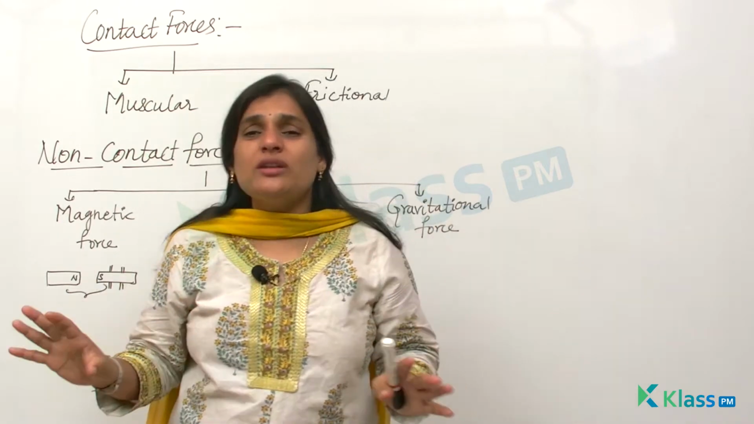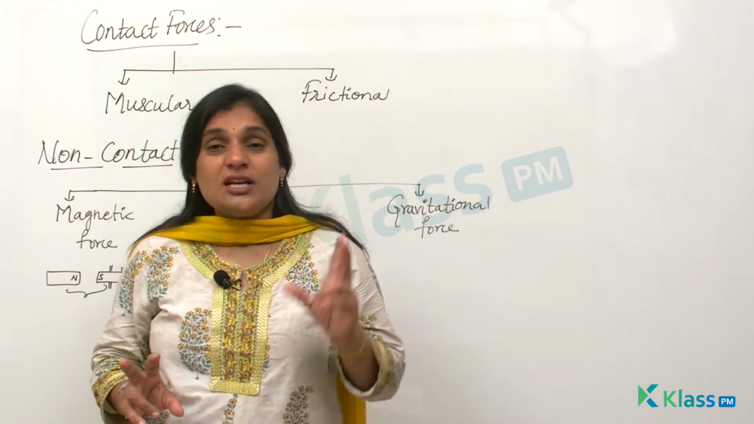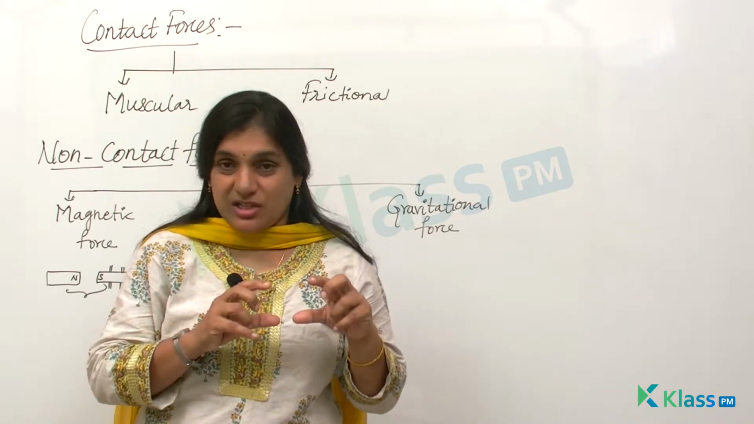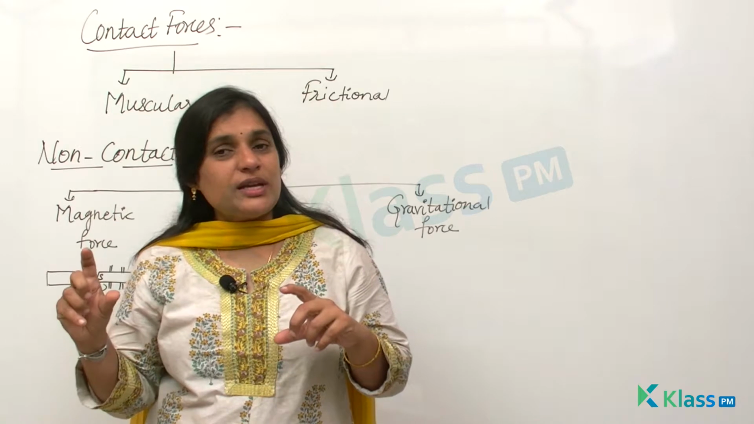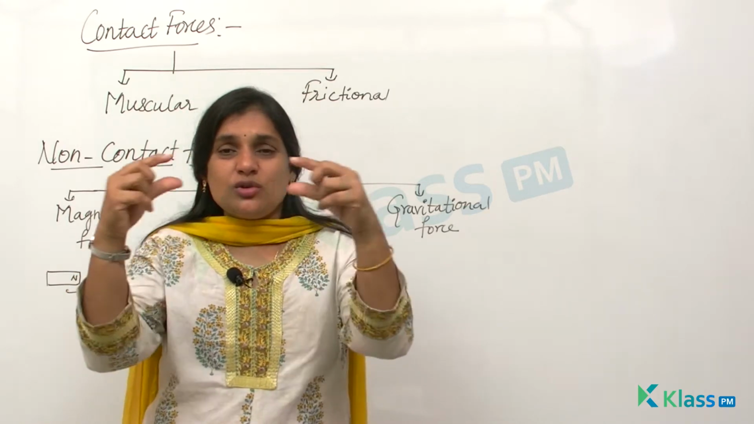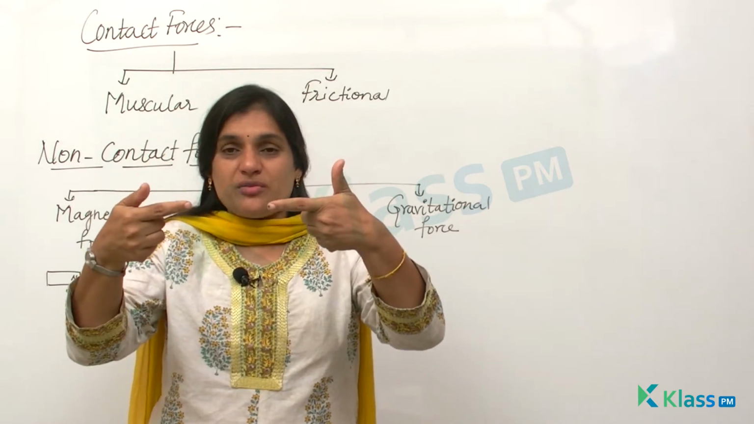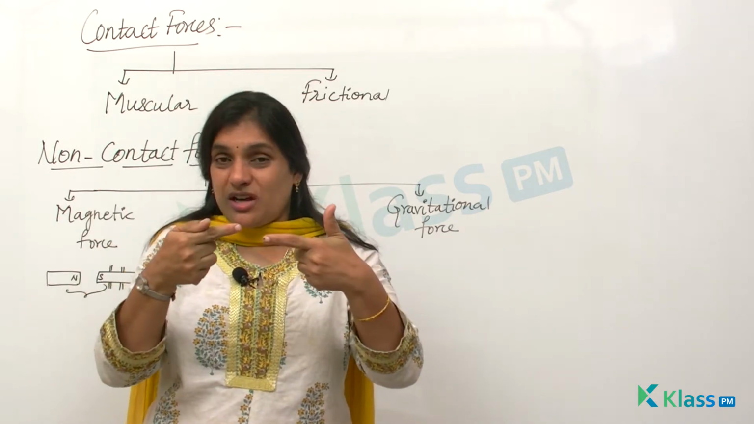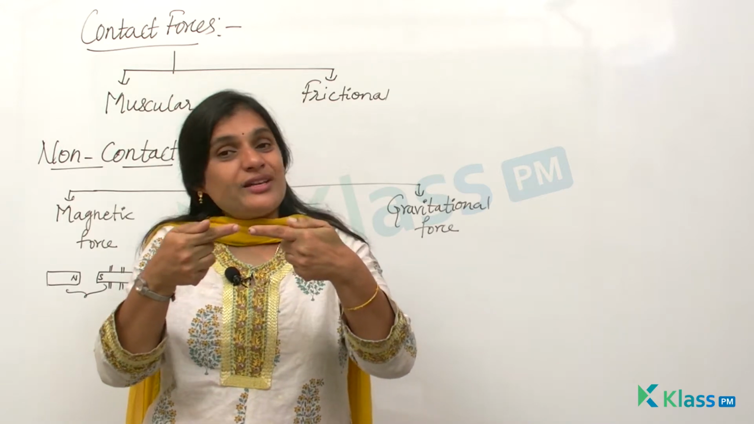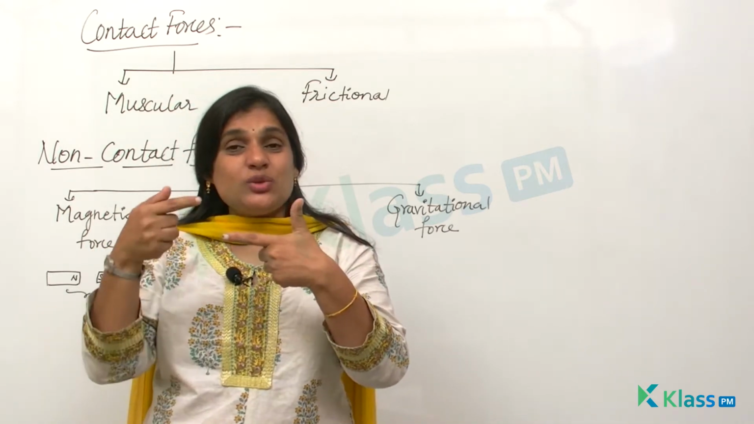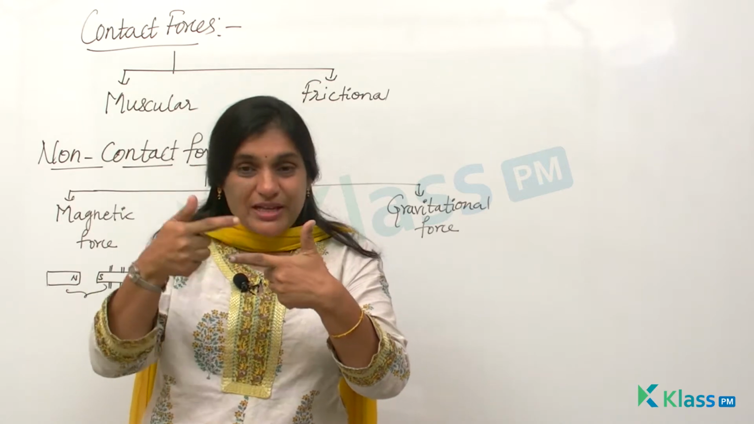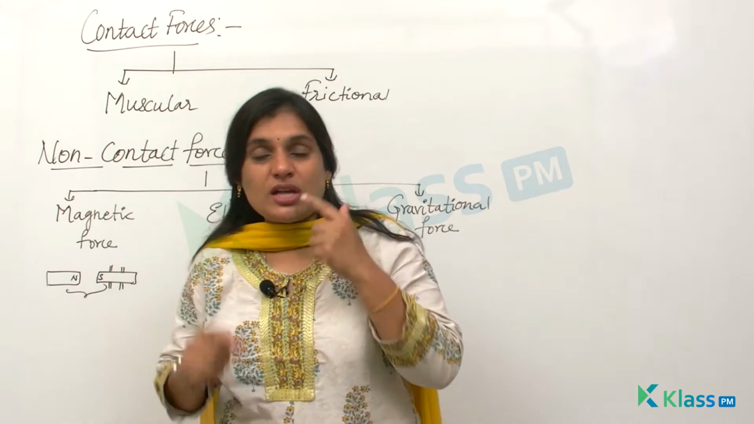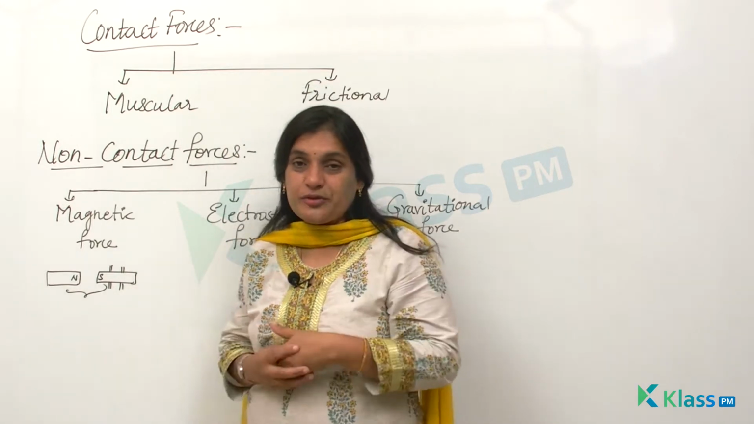That means they don't ever come in touch with each other, unlike contact forces, where both objects should be in touch or in contact with each other. But in the case of non-contact forces, though these magnets are far away from each other, if unlike poles are facing each other, they try to attract. So though it is not placed over the surface of the other, it is still creating a force between the objects. Such forces are called non-contact forces.